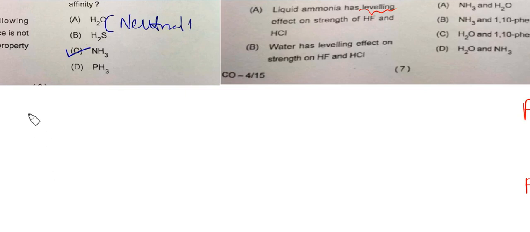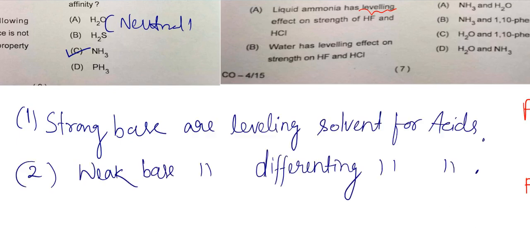So first statement is, strong bases are leveling solvents for acids. That means if you put a strong base in that particular solution, it will equalize the strength of strong and weak acids.